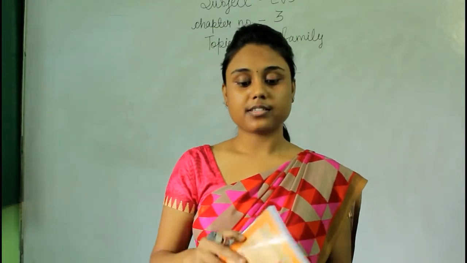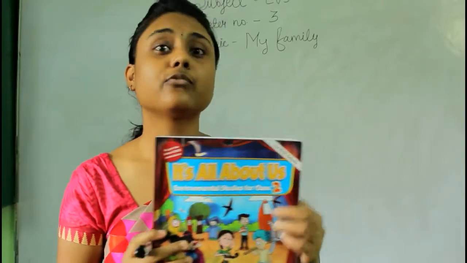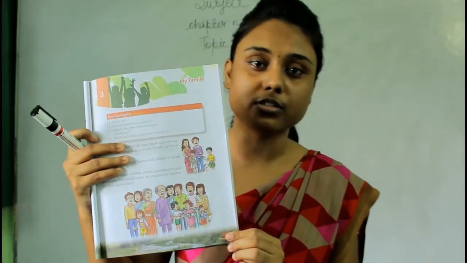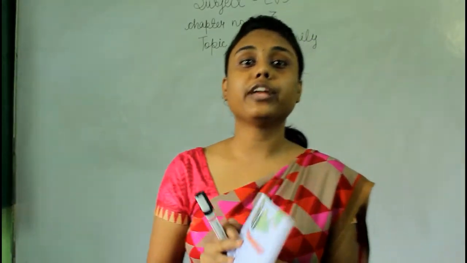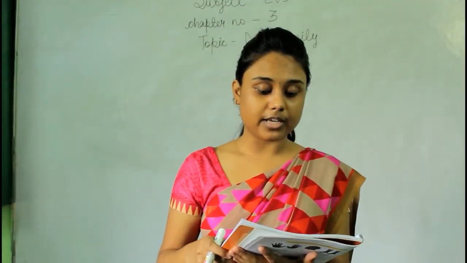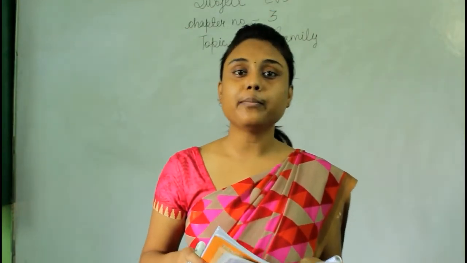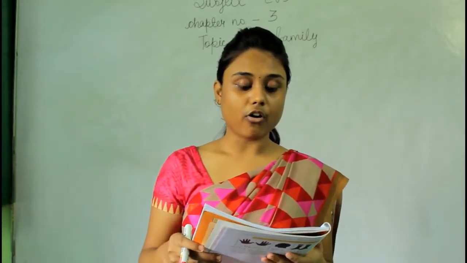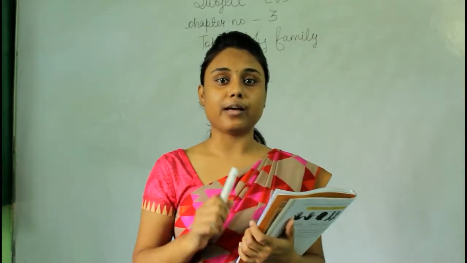Now let's read. See, it's your book. Look at the book. This is your EVS book, okay? It's all about us. Now quickly jump to page number 25. This is how your chapter looks. You'll get the page number from here. This is page number 25, okay? Now read with me. People living together in the same house and who are related to each other make a family. As I've explained earlier, a family can be of different sizes. There are two types of family, small and joint family, okay?